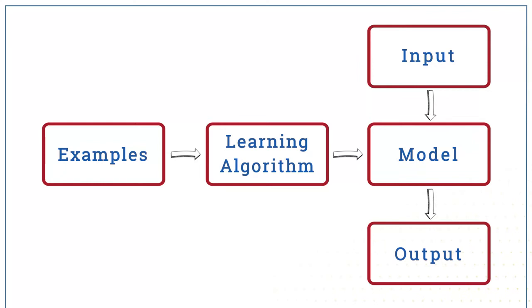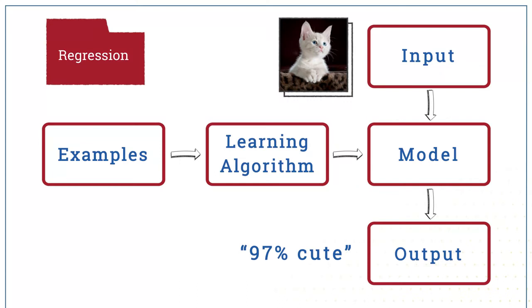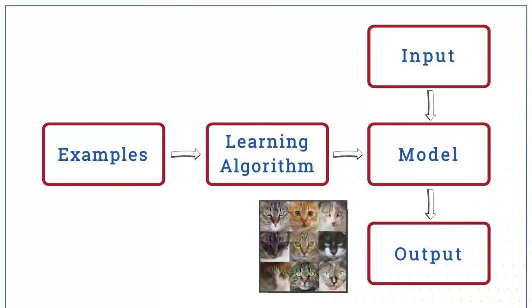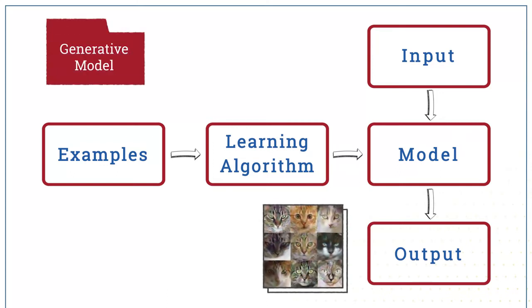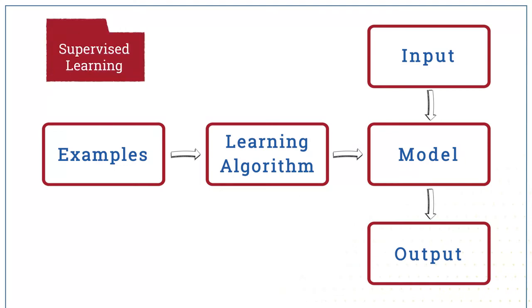But there are a lot of other possible outputs. If the output is a number or several numbers, like how serious a disease is, how emotional some music is, or how cute a kitten is, we call it regression. The output can even be new examples. Machine learning can create new images, music, or synthetic speech, in which case we call it a generative model. Whenever we train a model on examples of input and output, we call it supervised learning.